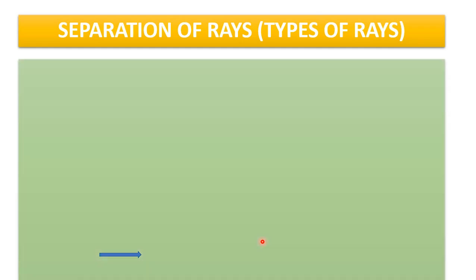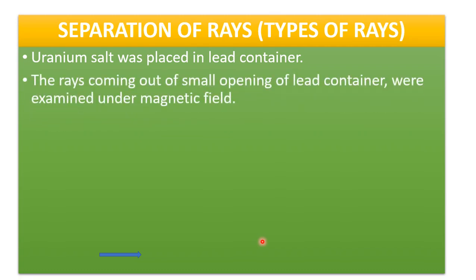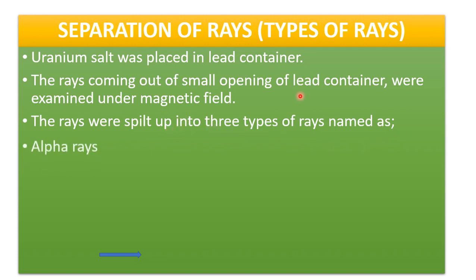Separation of rays or types of the rays is already seen in the image. Radium salt was placed in the lead container. The rays coming out of the small opening of the lead container were examined under the magnetic field. The rays were split up into three types of rays named alpha rays, beta rays, and gamma rays.